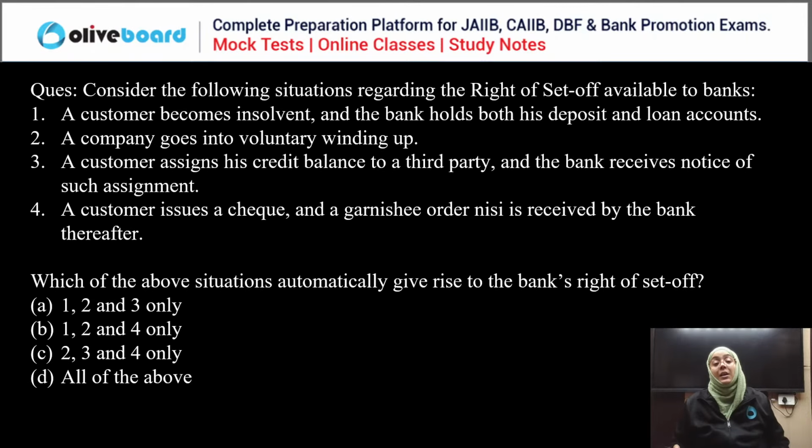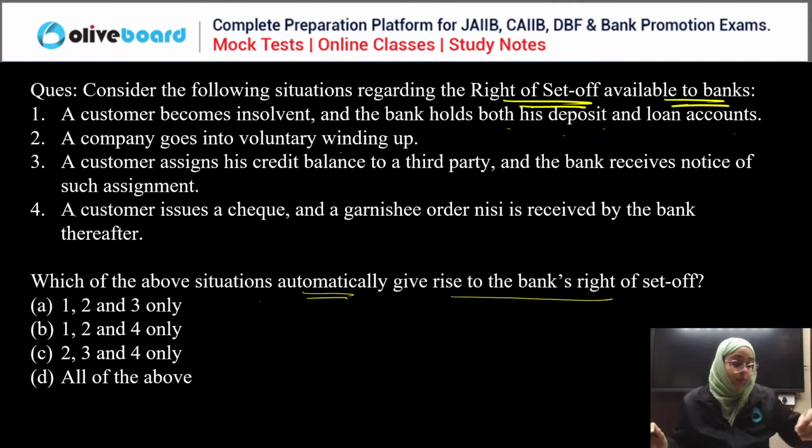Okay, next question. Consider the following statement regarding the right to set off available to the bank. A customer becomes insolvent and the bank holds both his deposit and loan account. A company goes into voluntary winding up. A customer assigns his credit balance to the third party and the bank receives notice of such assignment. A customer issues a check and a garnishee order nisi is received by the bank thereafter. In which of the following situations does the bank's right to set off arise automatically?